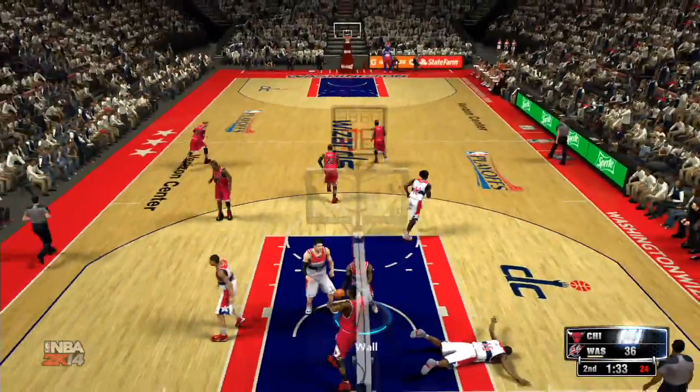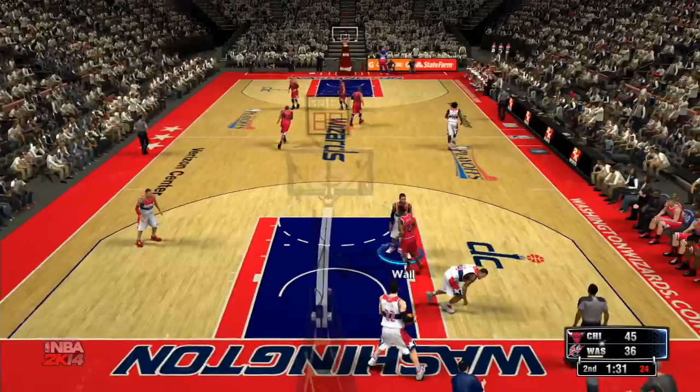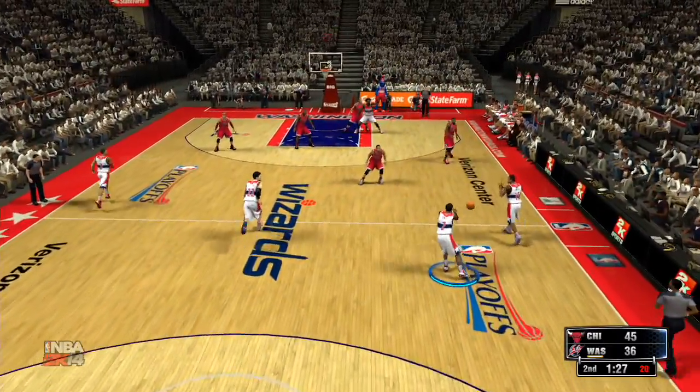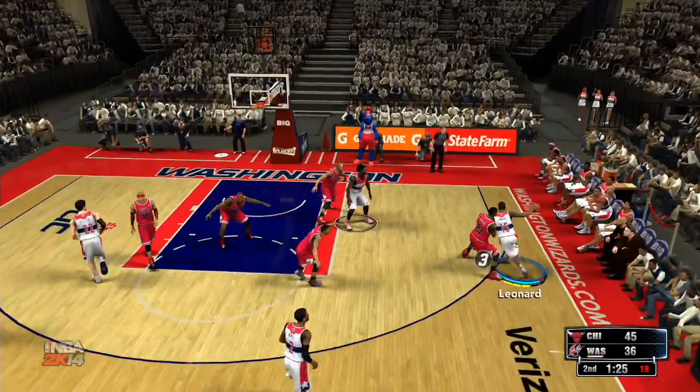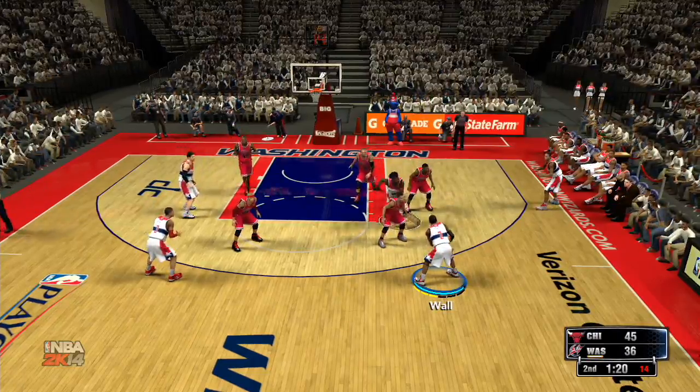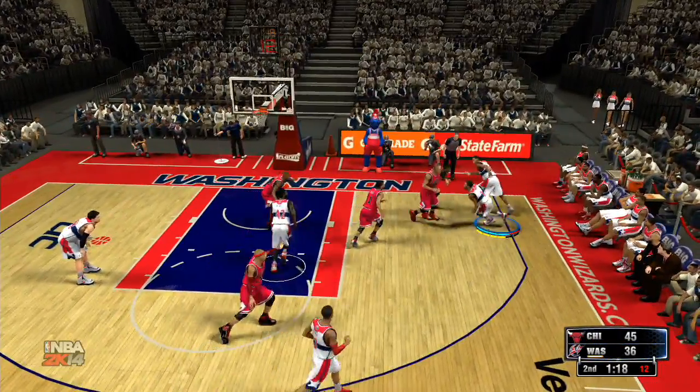Now Butler inside lays it up and in. Chicago dominating this game right now. Kawhi Leonard now on the drive. Leonard to Wall. Nene get screen.